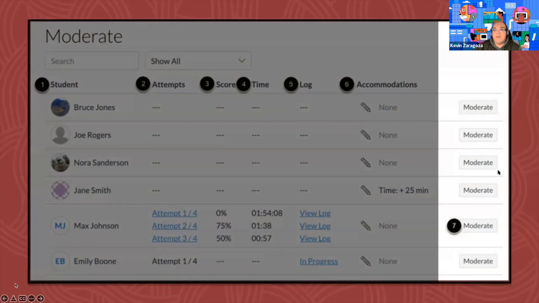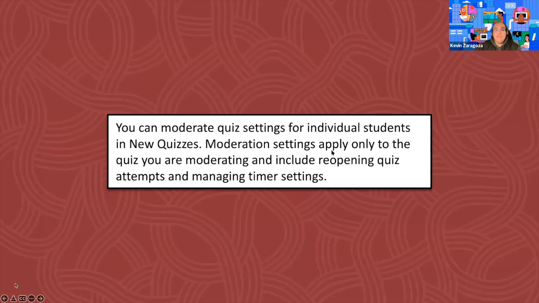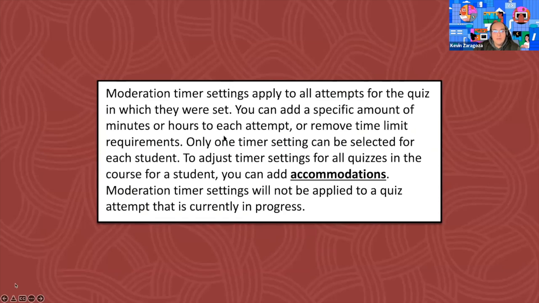Last but not least is that moderate column all the way at the very right. You can moderate quiz settings for individual students in new quizzes. Moderation settings apply only to the quiz you are moderating and include reopening quiz attempts and managing timer settings. So when we click on the moderate option, this only applies to this quiz. Moderation timer settings apply to all attempts for the quiz in which they were set. You can add a specific amount of minutes or hours to each attempt or remove time limit requirements. Only one timer setting can be selected for each student.